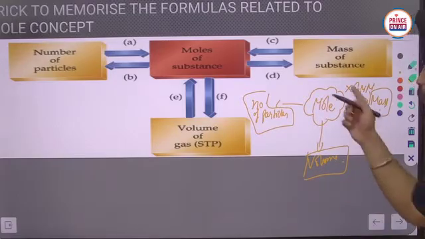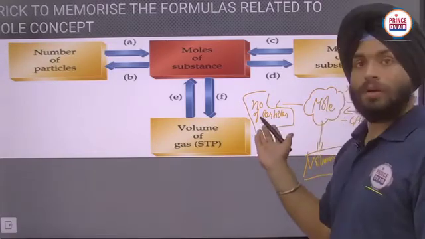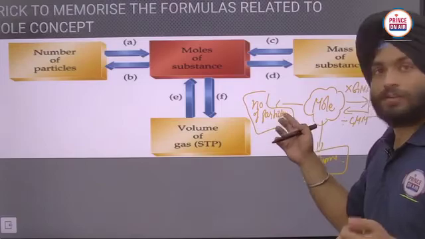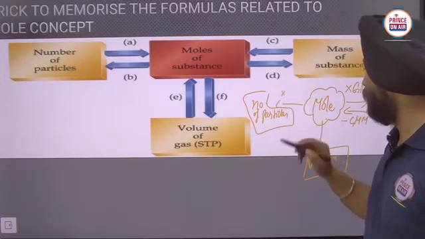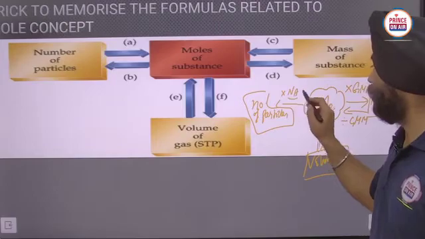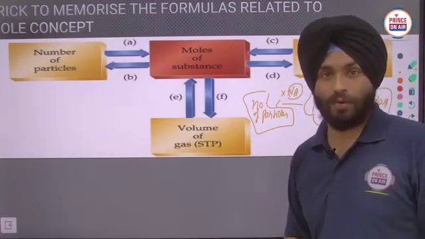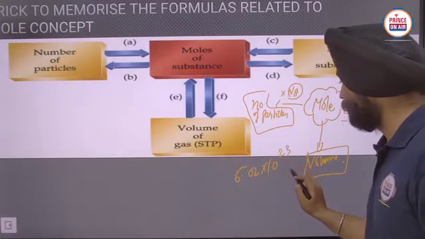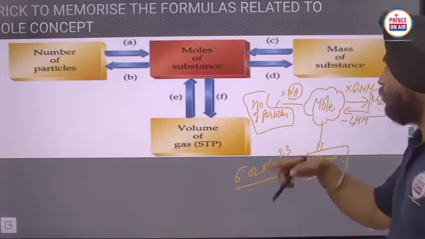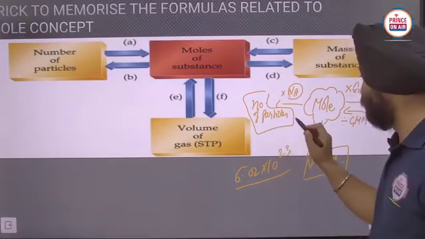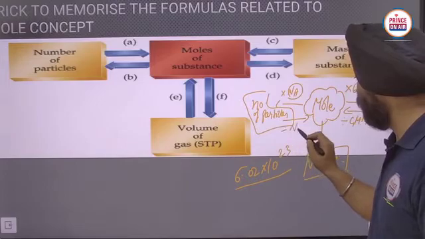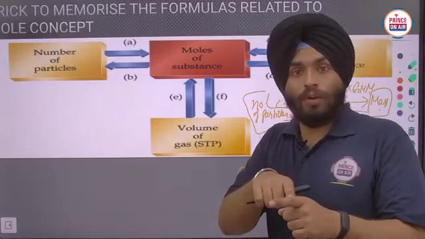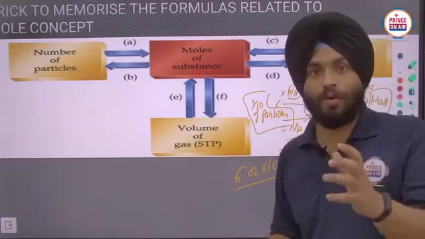Similarly, if you are moving from mole to number of particles, if you want to calculate the number of particles from mole, you just have to multiply it with Avogadro's number. In short, it is also represented as Na. Avogadro's number is 6.02 into 10 raised to power 23. Clear? And if you want to calculate the number of moles from the number of particles, you have to divide it by Avogadro's number. Is it clear? In this way, you have to solve all those problems. I will do those problems now.